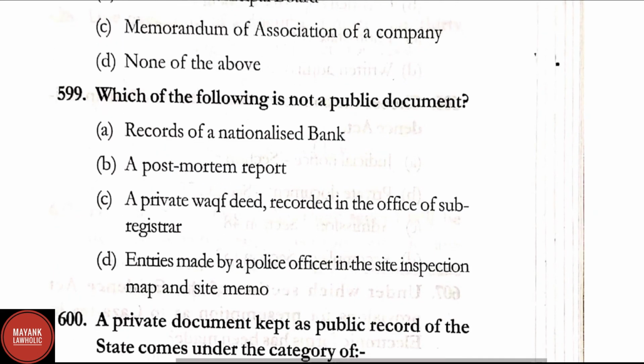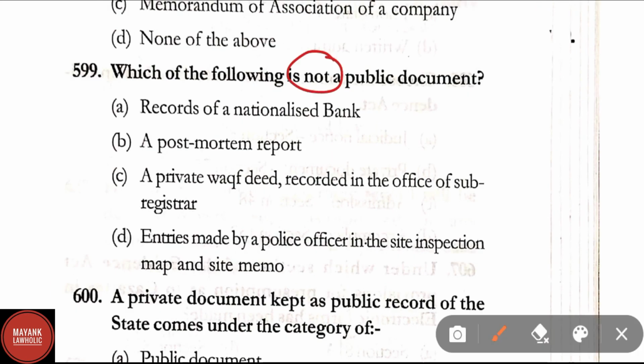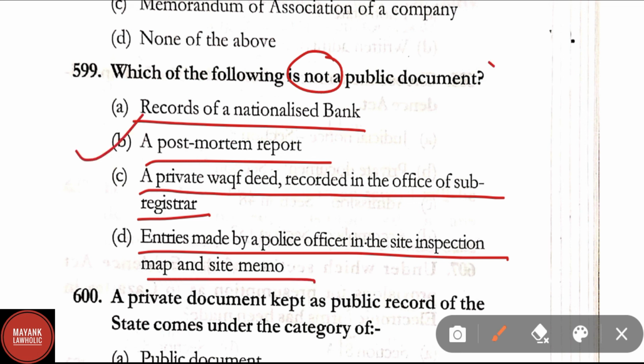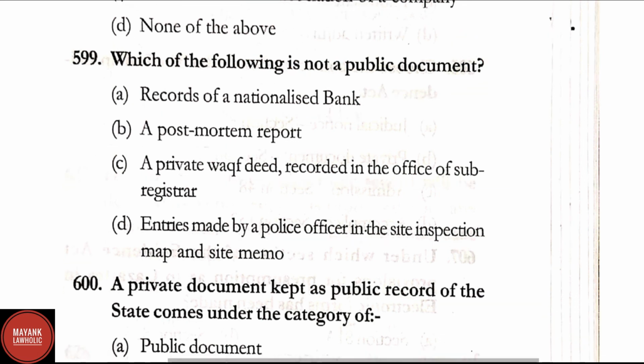Question number 599. Which of the following is not a public document? Records of a nationalized bank, a post-mortem report, a private waqf deed recorded in the office of sub-registrar, entries made by a police officer in site inspection map and site memo. Here correct answer is option B. A post-mortem report is not a public document. Other given options are related to public documents.